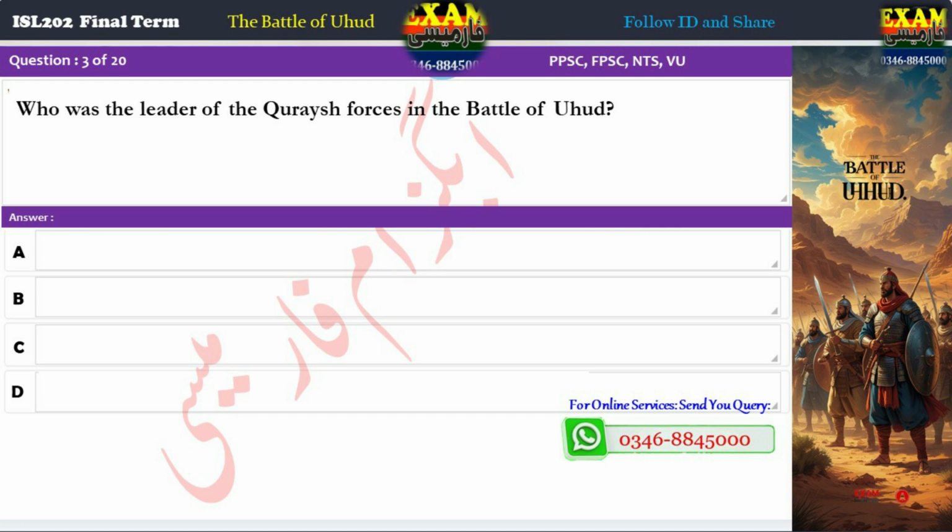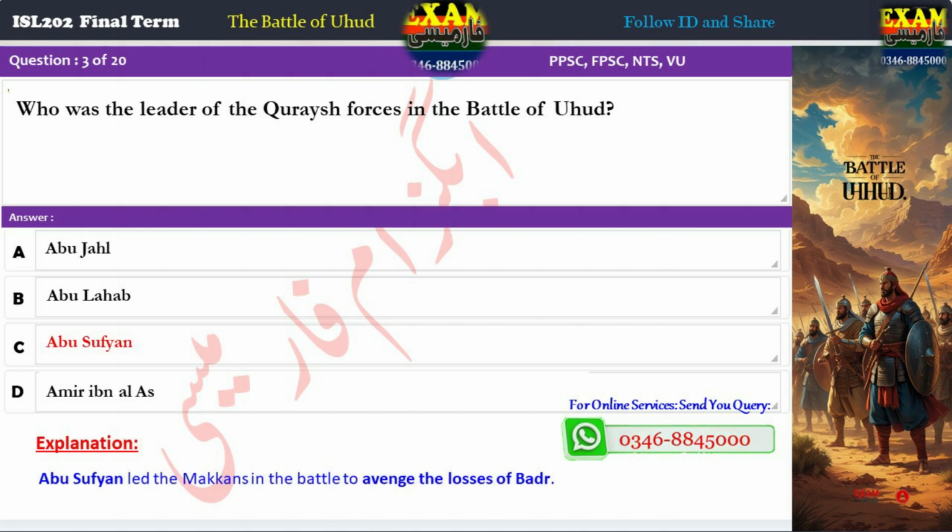Question 3. Who was the leader of the Quraysh forces in the Battle of Uhud? A. Abu Jahl. B. Abu Lahab. C. Abu Sufyan. D. Amr ibn al-As. Correct answer: C. Abu Sufyan. Explanation: Abu Sufyan led the Makkans in the battle to avenge the losses of Badr.